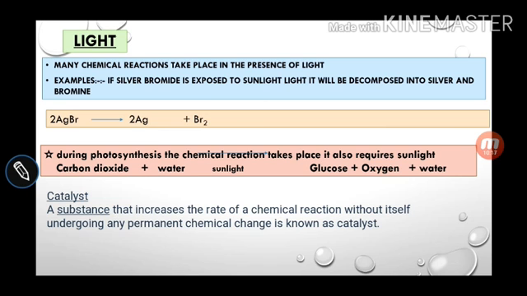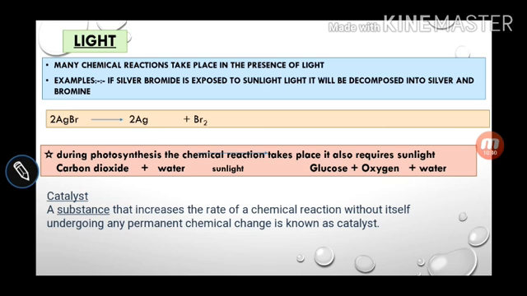Same, the catalyst is playing a very vital role in many chemical reactions. It either increases the rate of reaction or decreases the rate of reaction. It acts as extra nutrients which control the rate of reaction.